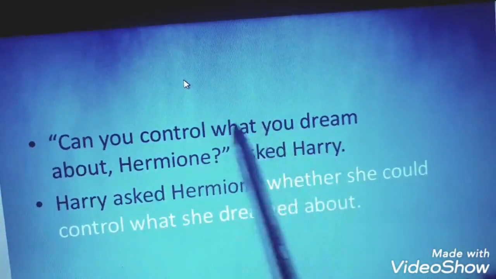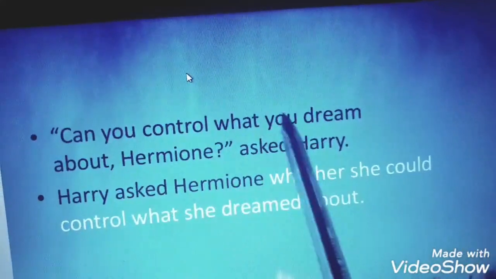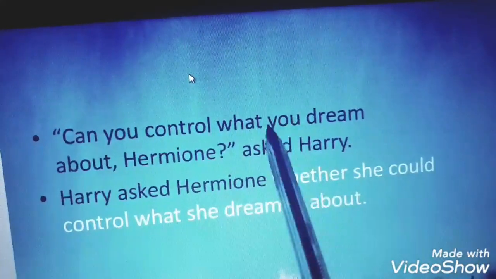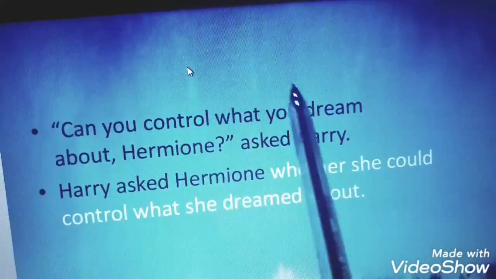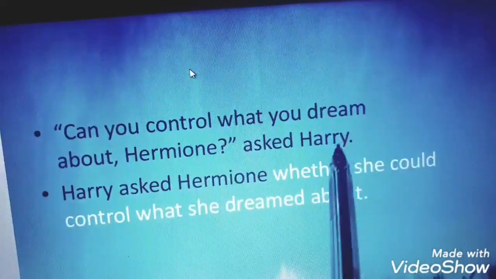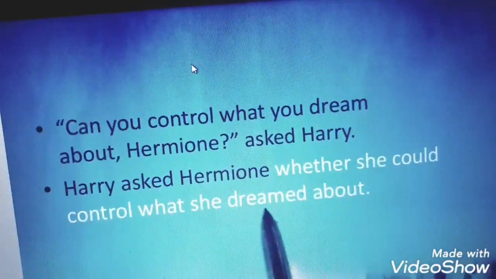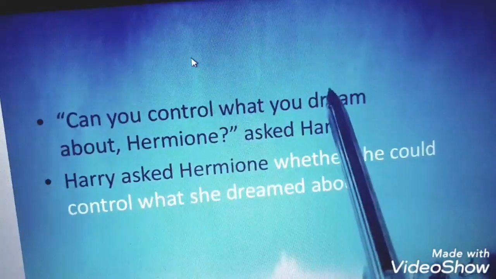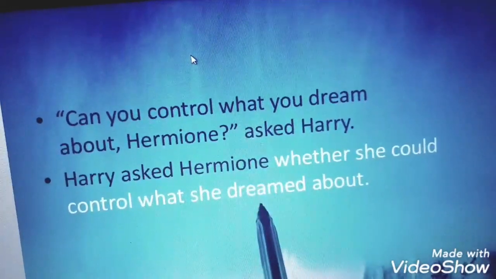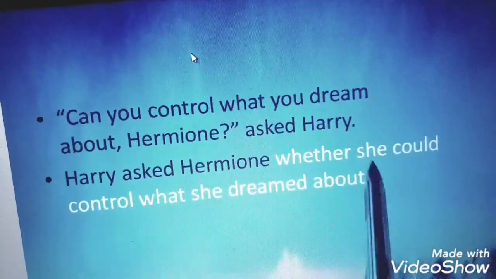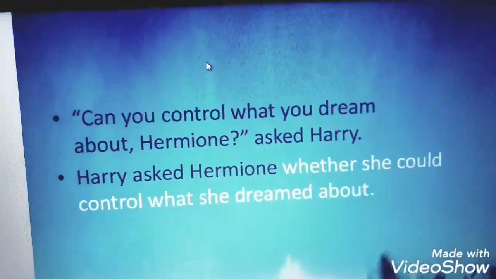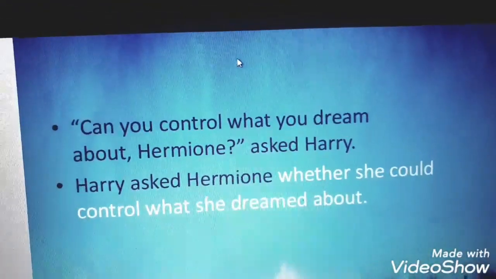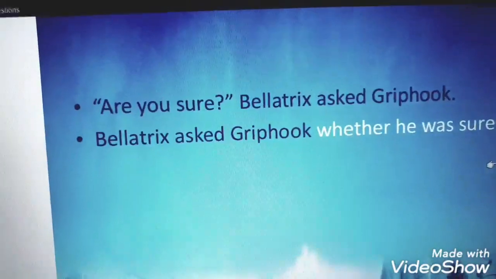Belongs to Harmony. This question is for Harmony, and Harry asked Harmony whether she could control what she dreamed. This is present, so we change it into past. Okay, move to another example.